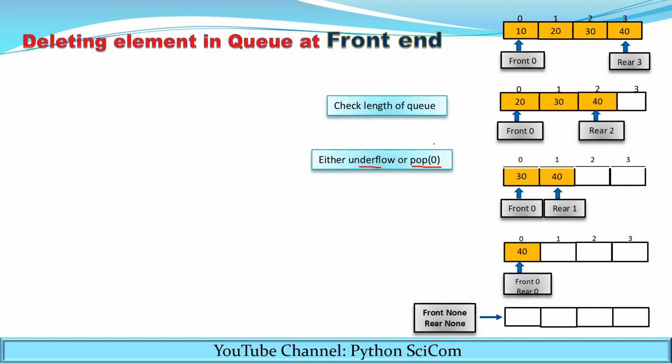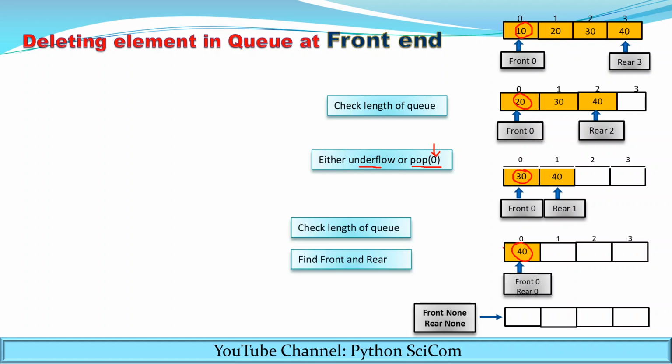But the 0th element has to be deleted because the deletion takes place from the front. So every time the 0th index element will be deleted. Initially 10 will be deleted, after that 20 will be deleted, again after that 30 will be deleted, and then 40 will be deleted. So now after the deletion of the element, again you have to find out the front and the rear. So again check the length of the queue and find the value of front and the rear.